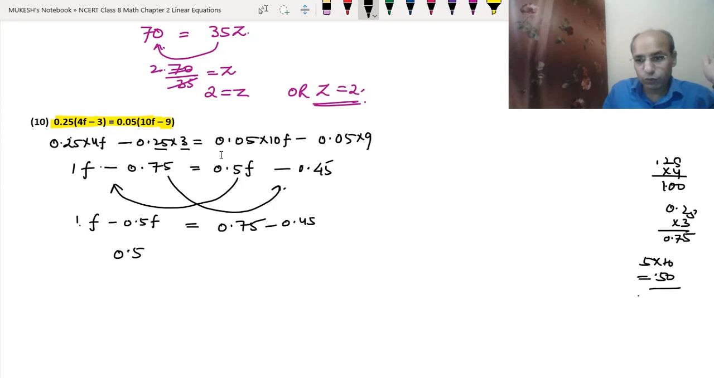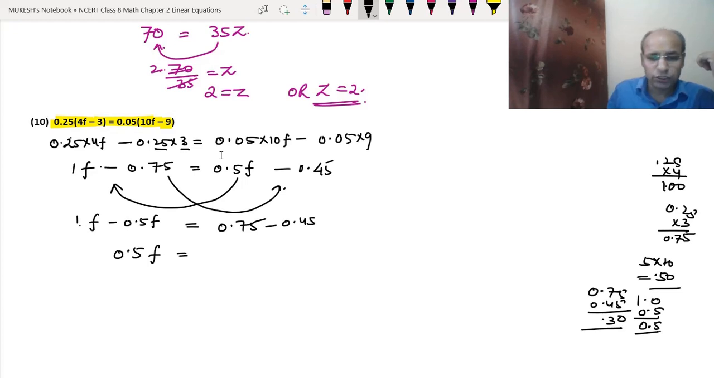So we could do by this way 1.0 and 0.5. 10 minus 5 is 5. Then point we will put 0. So 0.5 f will be equal to 0.75 and 0.45. So it will be 0.7 minus 0.4, 0.3. So 0.3 we got. Okay. So now the f will be equal to 0.3 divided by 0.5.